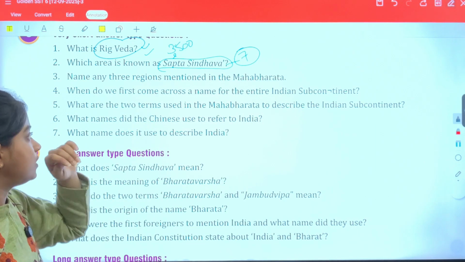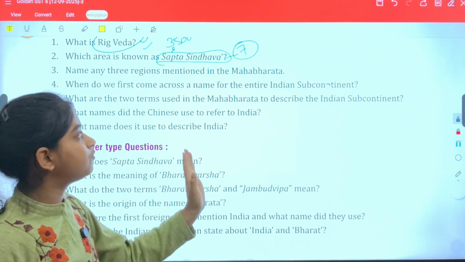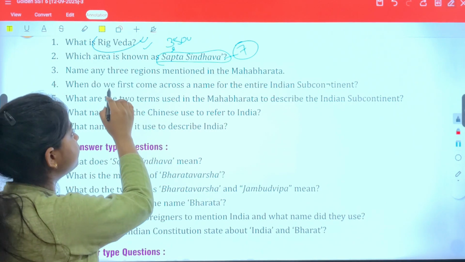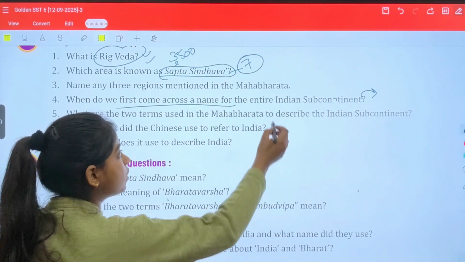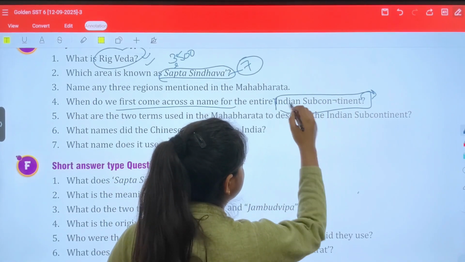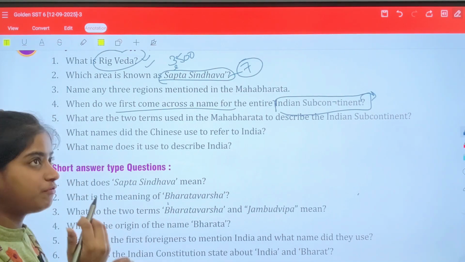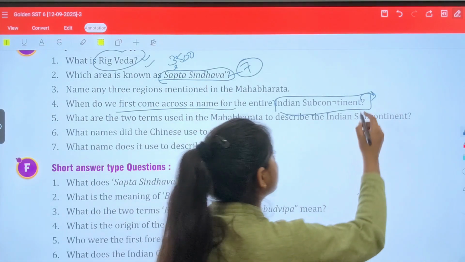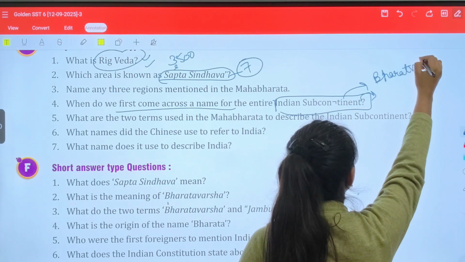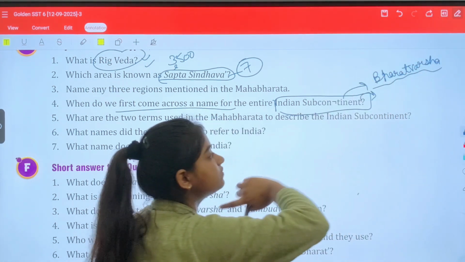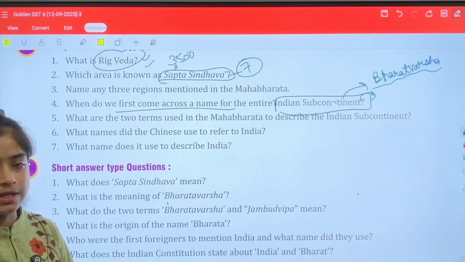Name any three regions mentioned in the Mahabharata. So write any three. When do we first come across a name for the entire Indian subcontinent? It was through Vedic texts, where we came to know about the first mention of Bharat, through which we first defined the Indian subcontinent. Ashoka also defined the Indian subcontinent with the name of Bharatvarsha. And Jambudvipa is not widely used because Afghanistan, Pakistan, and Bangladesh were also included in that area.